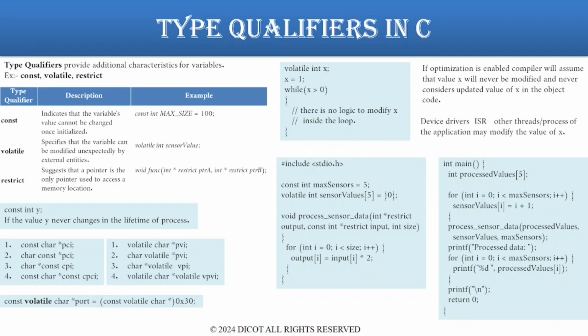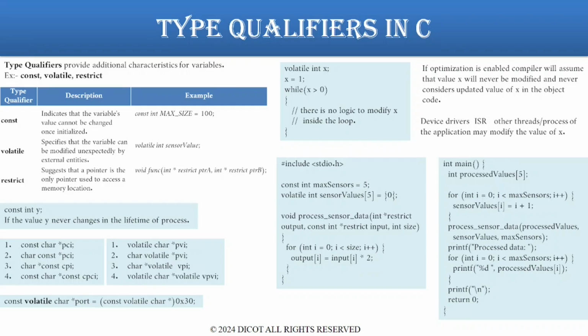In place of reading the data from real sensors, the program reads simulated sensor values. sensor_values is marked as volatile because it simulates sensor data that might be updated by external hardware or other parts of the program. The compiler should not optimize any reads from this array, ensuring that it always gets the latest updated value.